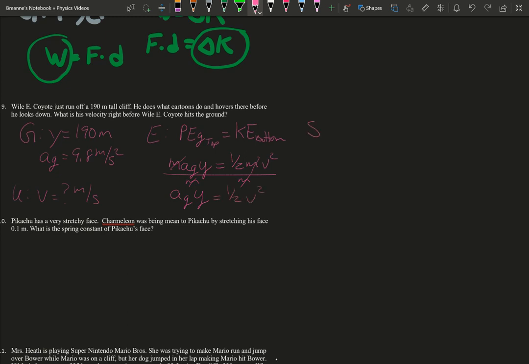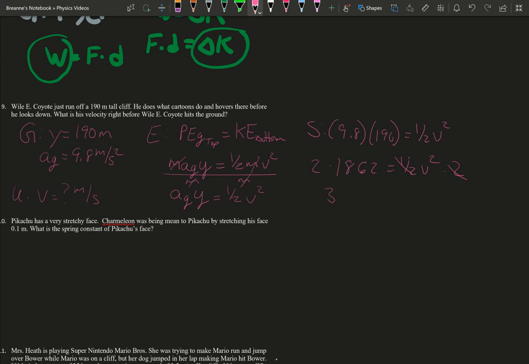So now you can do your substitution. You know your g is 9.8. We know the height is 190. You have 1/2, and you're looking for the v squared. So you'll just take your calculator and do 9.8 times 190, and you get 1,862 equaling 1/2 v squared. You're going to multiply both sides by 2 to make that 1/2 go away.